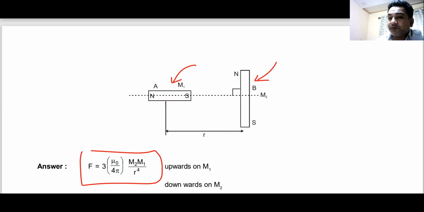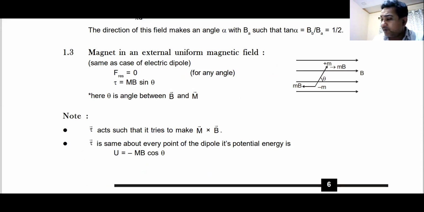And what was the force between these two dipoles? I had already given you this. This is again the same question in the form of magnetic field. Remember, the same question comes in the magnetic field as in the electric field.